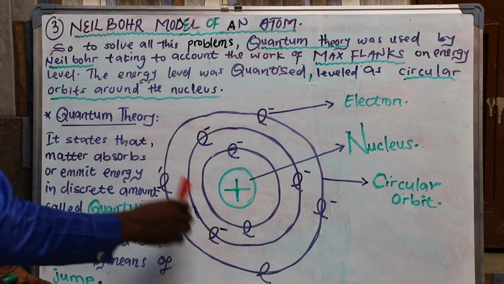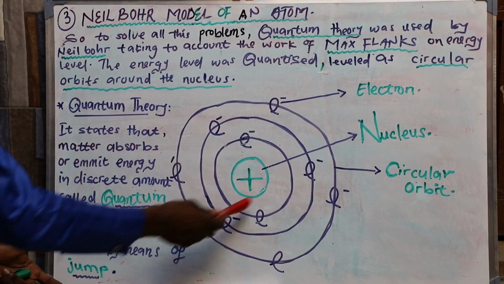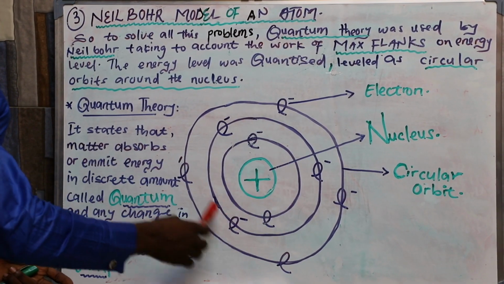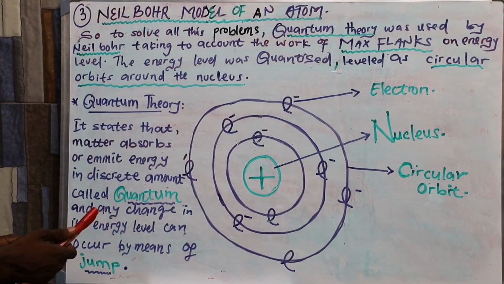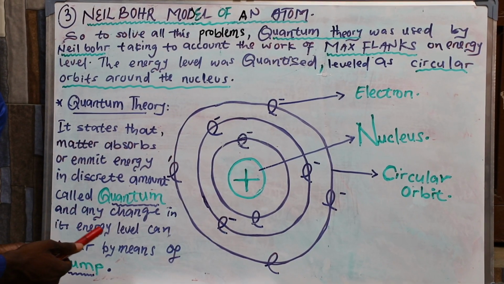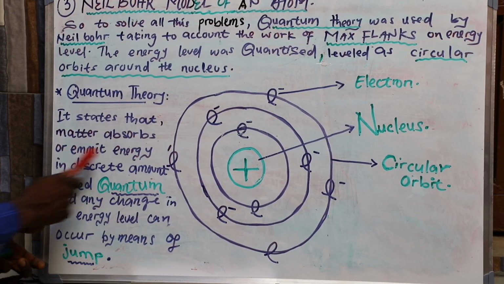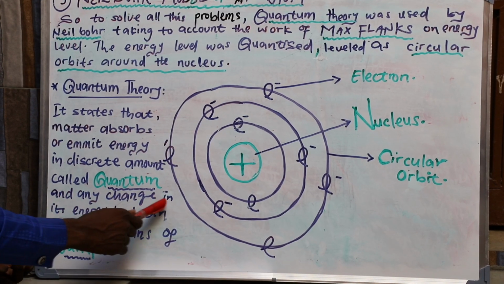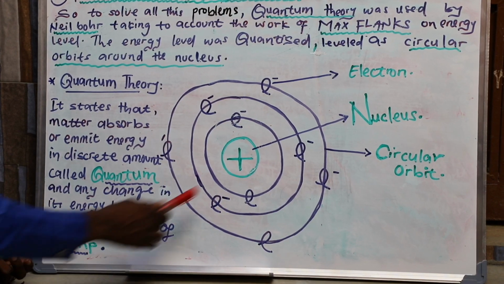This means each energy level has its own quantized energy, which will remain forever. So this quantum theory tells us more about energy levels of atoms. This quantum theory is very important, and it states that matter absorbs or emits energy in discrete amounts. That discrete amount is called a quantum, and any change in its energy level can occur by means of a jump.